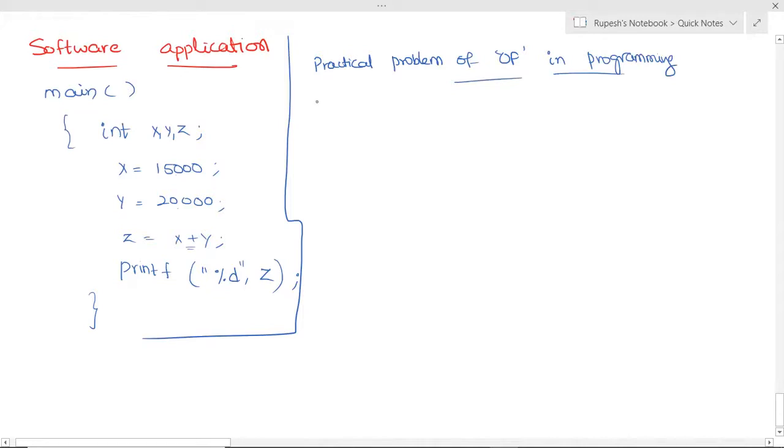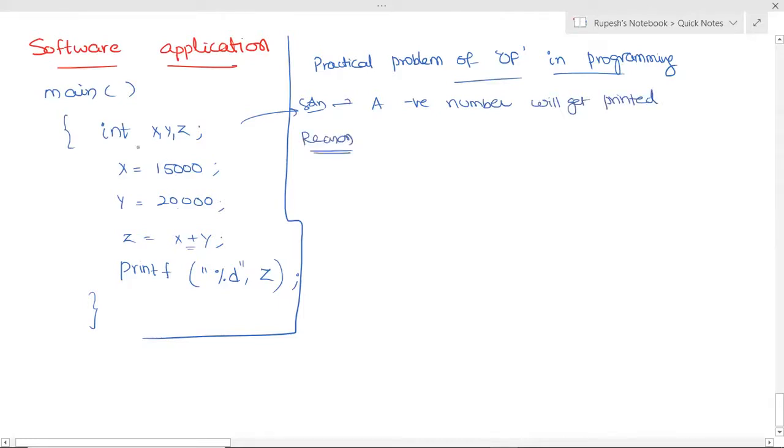So the solution for this program will be: a negative number will get printed. A random negative number will get printed. What will be the reason?